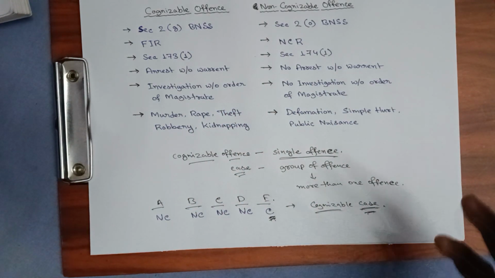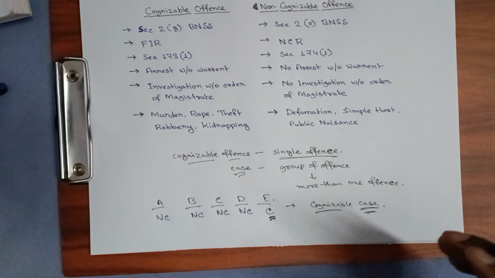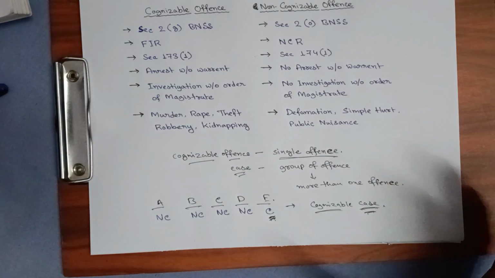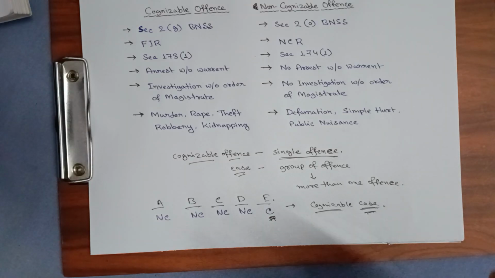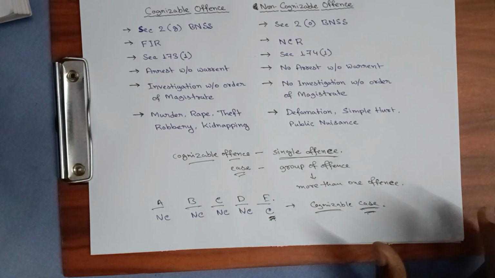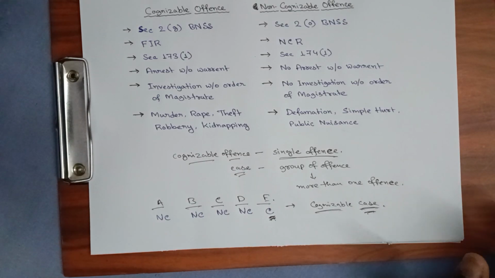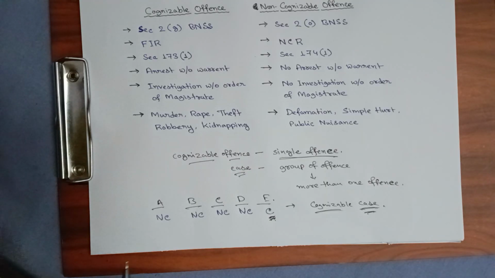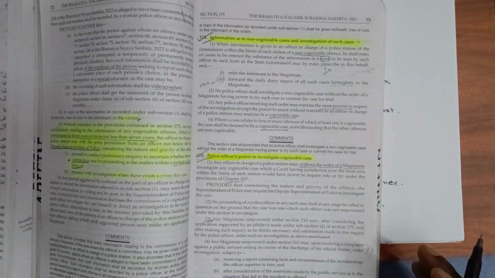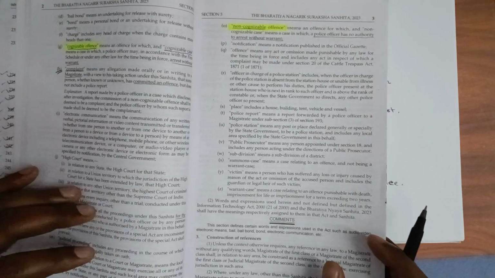So the police officer tries, however many offenses you go with, to attach at least one cognizable offense, so that they can start the investigation and arrest without the permission of the magistrate.